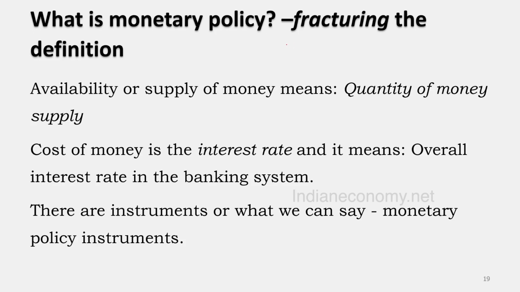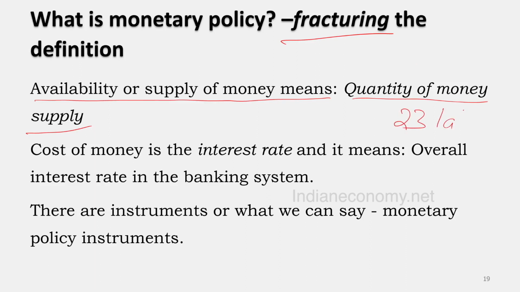So we are fracturing that definition. What is the availability or supply of money? It means the quantity of money supply in the economy. For example, the quantity of money in circulation in India, suppose it is around 23 lakh crore rupees, including 2000 rupee notes, the currency in circulation.